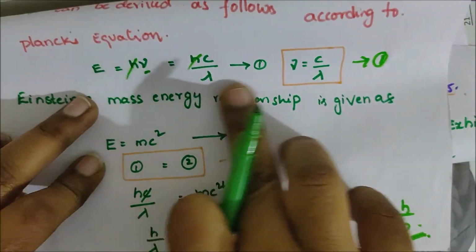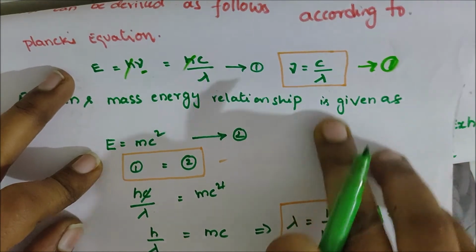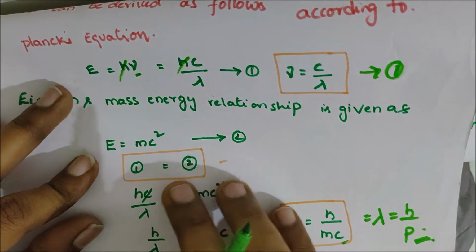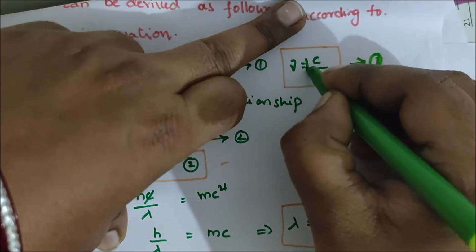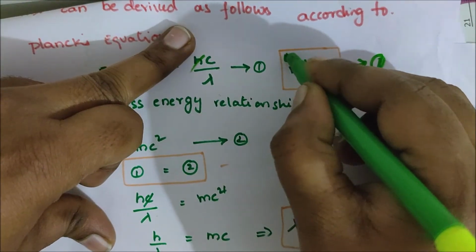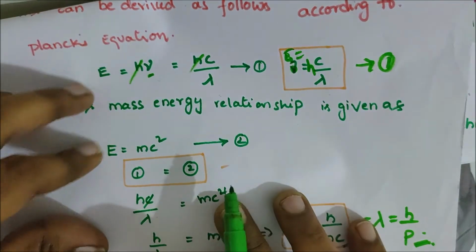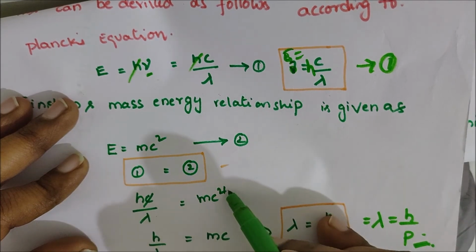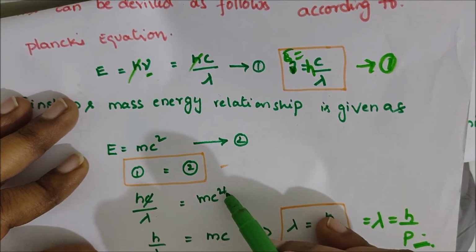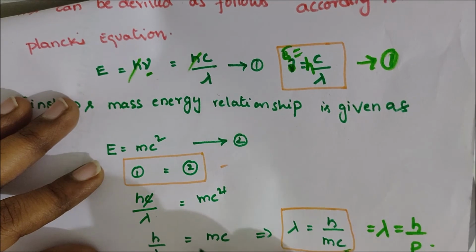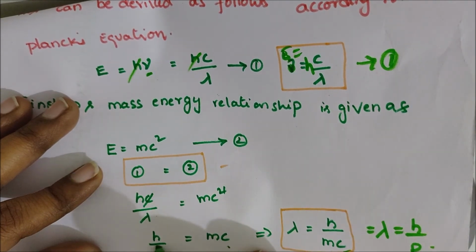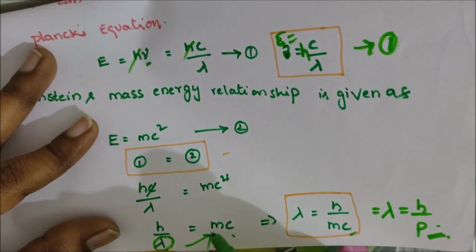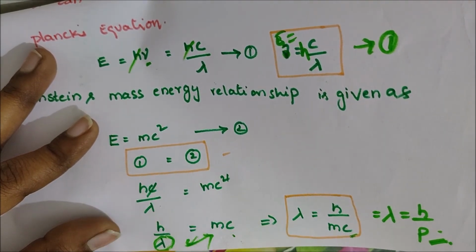Here E equal to hc by lambda, and E equal to mc square. Equating them, hc by lambda equal to mc square. On the left side c and on the right side c, one c is cancelled, so h by lambda equal to mc. So lambda can be shifted to the right side and mc to the left side.